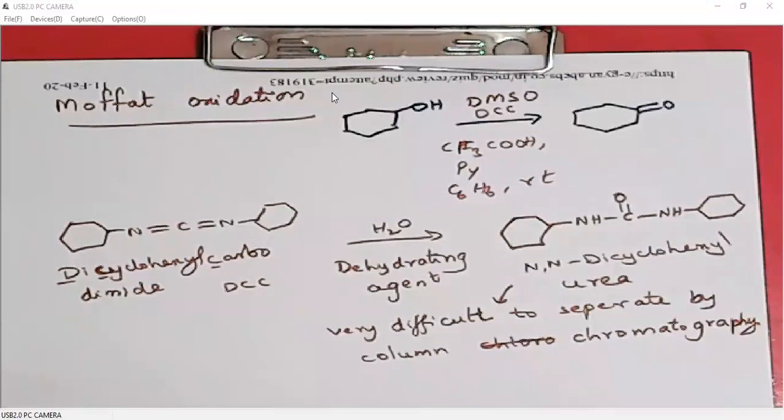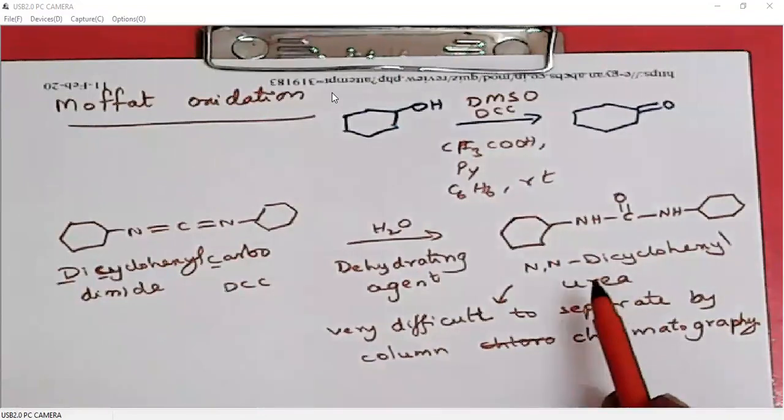So most of it will bind to silica gel, but some amount slowly comes. However long we run the column, dicyclohexyl urea keeps coming all the time, one molecule by one molecule, something like this. Okay, so we cannot 100% purify the product. The product will always have some amount of the urea. So that is the problem with the Moffat oxidation. When we do oxidation using Moffat conditions, the product purification becomes very difficult. We may not get, maybe, 90:10. It's not like that, but there will be at least 1% impurity in the product.